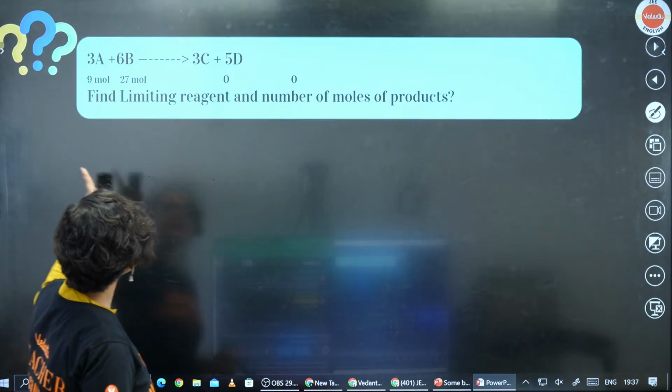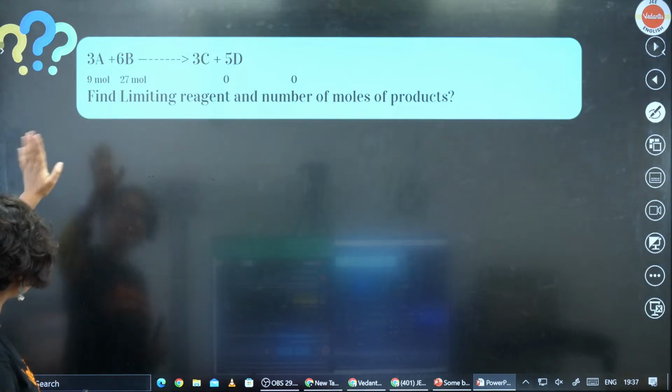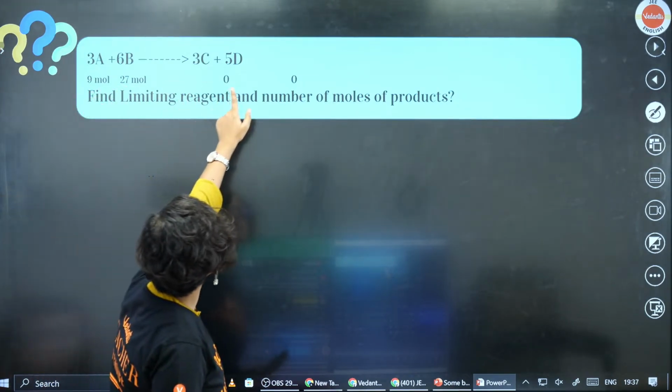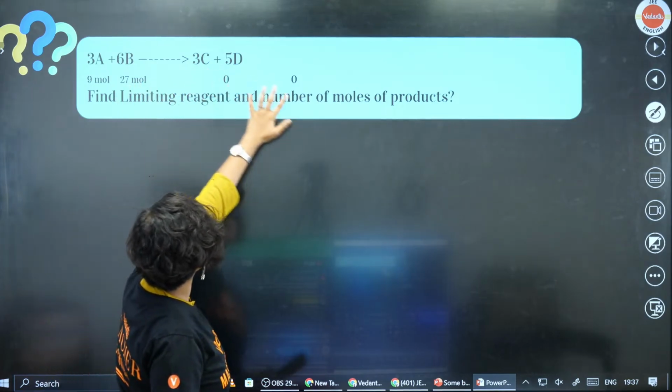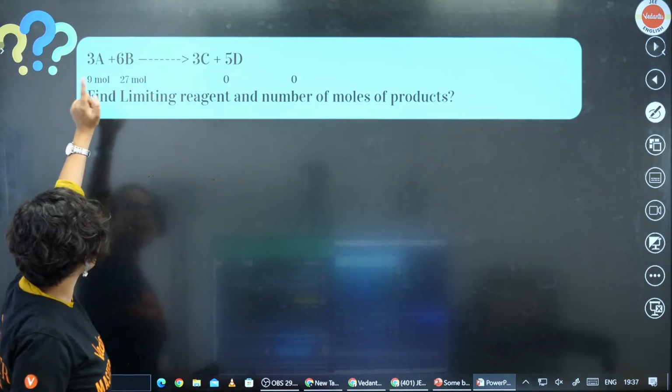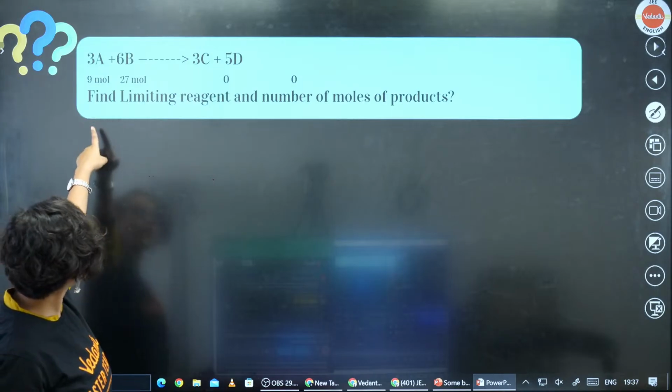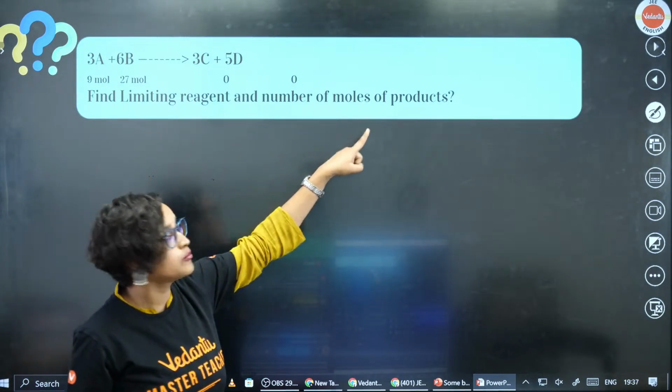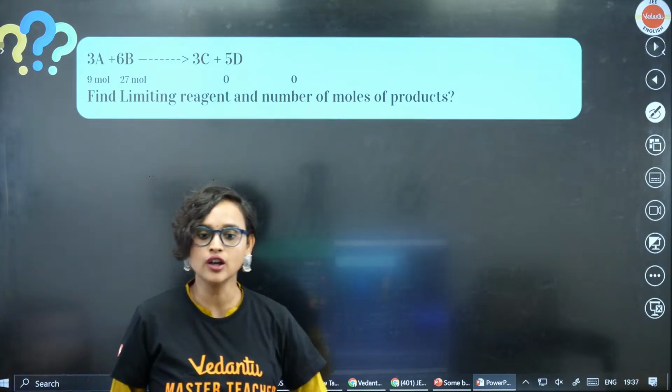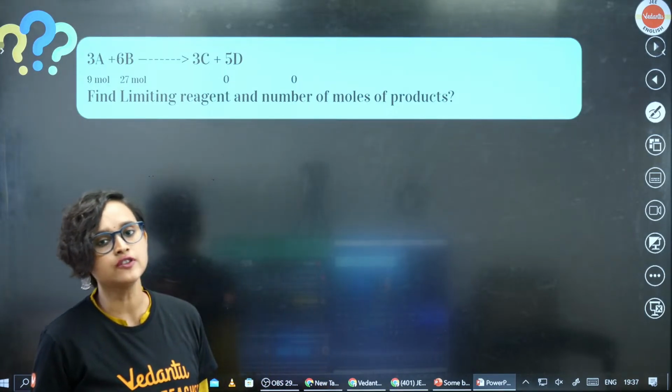Now here is another question. 3A plus 6B gives you 3C plus 5D. These two are 0, 0. 3A is 9 moles, 6B is 27 moles, and you have to find out the limiting reagent and the number of moles of products.